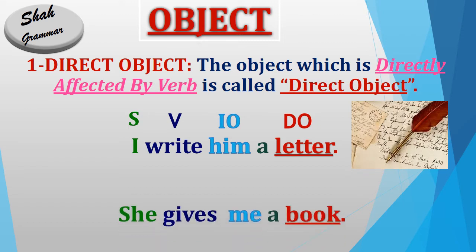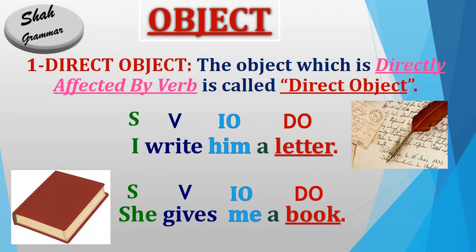And in the next example, she gives me a book. There are also 2 objects. Me is indirect object and book is direct object. So in this sentence she is subject, give is main verb, me is indirect object and book is direct object. So why is book direct object? Because what is being given? Book is being given. So book is directly affected by verb. So book is our direct object.